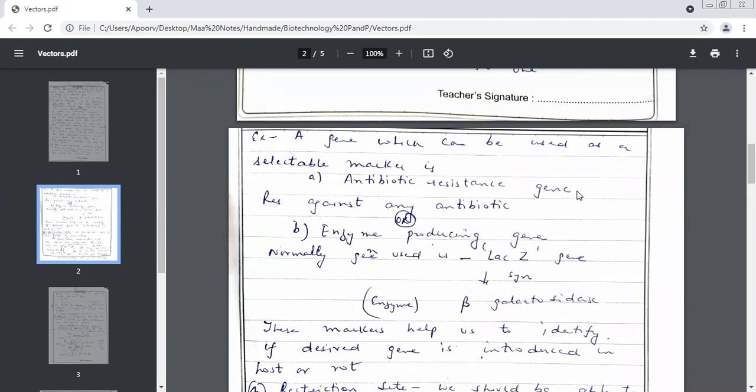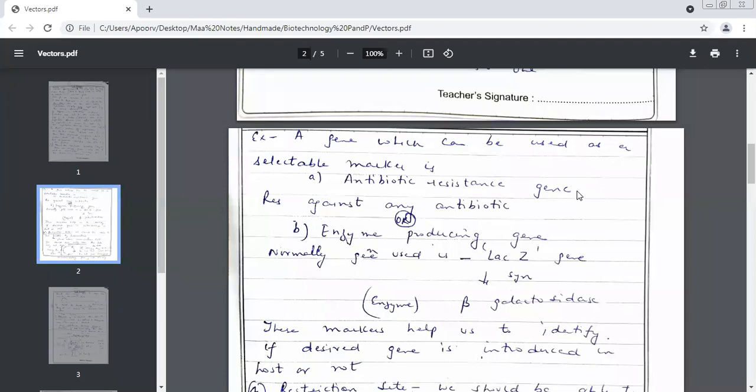And which is the second kind of gene which can be used? Enzyme producing gene. Very good, children. Which is the most commonly used enzyme producing gene? LacZ gene. Which enzyme does it produce? Beta galactosidase. How do selectable markers help you? For identification. Yes, just to identify that yes, the gene that we had inserted has gone inside or not.